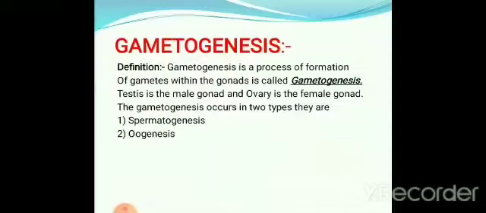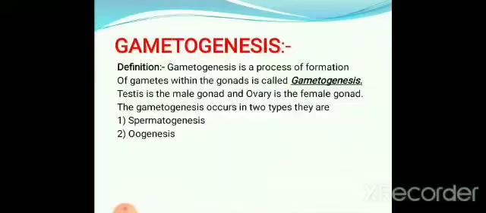This process of gametogenesis takes place in the gonads. Here we should know the difference between gametes and gonads. The gametes are the germ cells, as I already told you, that is spermatozoa in the male and ova in the female. The gonads are the female gonad, the ovary, and the male gonad, the testes.